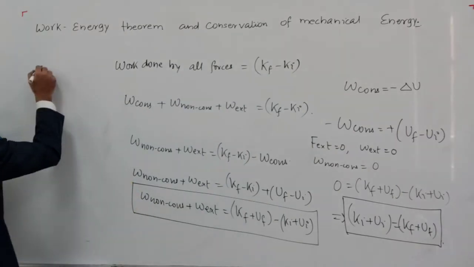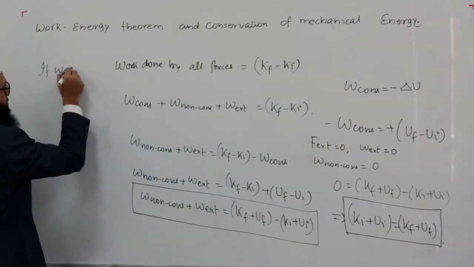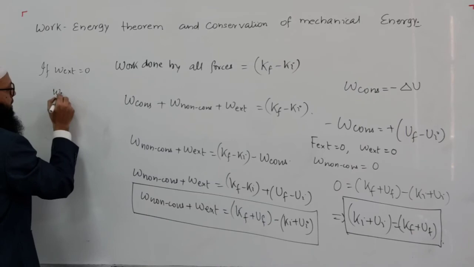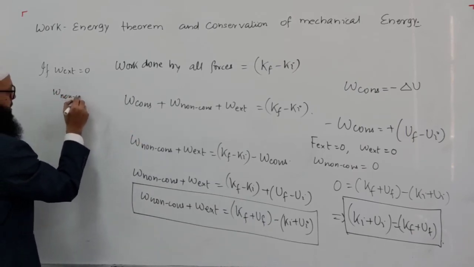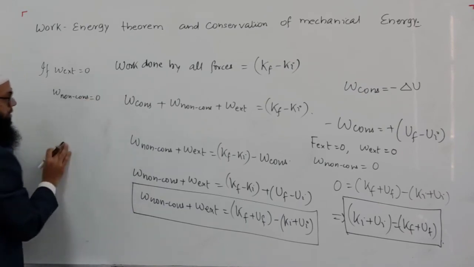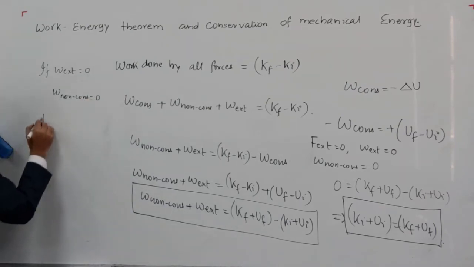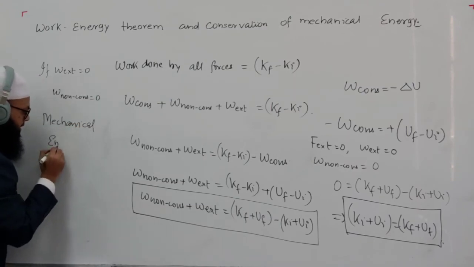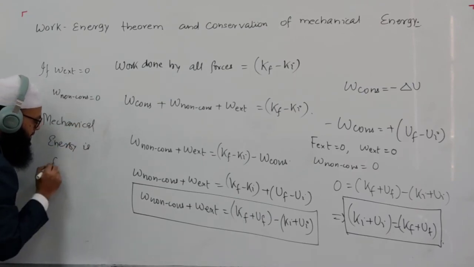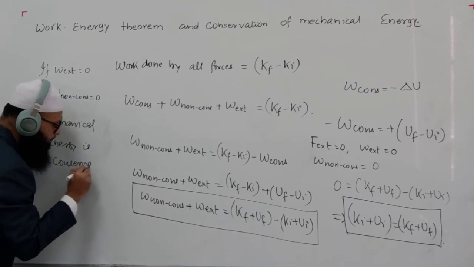Or I can write that if work done by external force is equal to 0 and work done by non-conservative force is equal to 0, then we can say that mechanical energy is conserved, which is equal to kinetic energy plus potential energy.